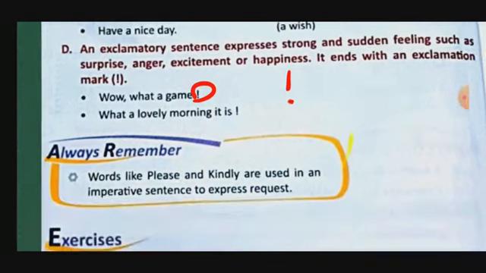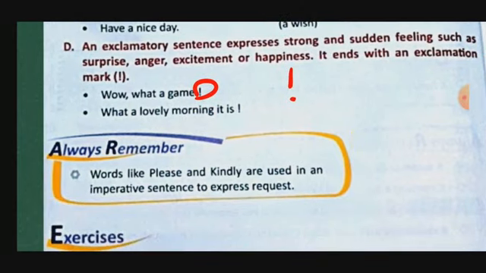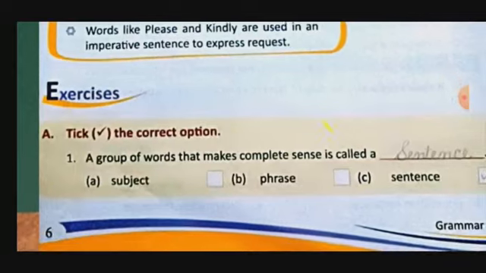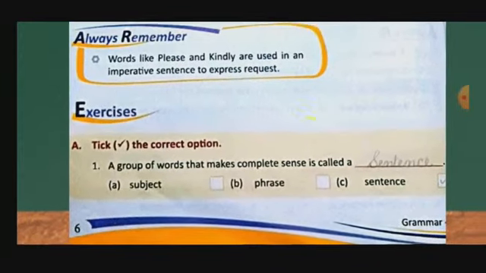Okay. So now some points we have to remember. Always remember, words like please and kindly are used in an imperative sentence to express request. I am repeating, words like please and kindly are used in an imperative sentence to express request. I hope this is understood by you. So can we start the exercise part?